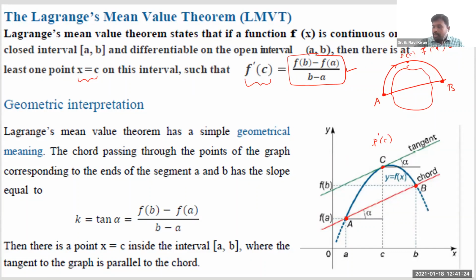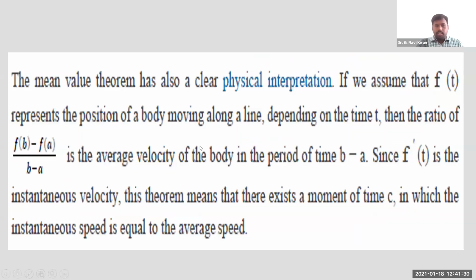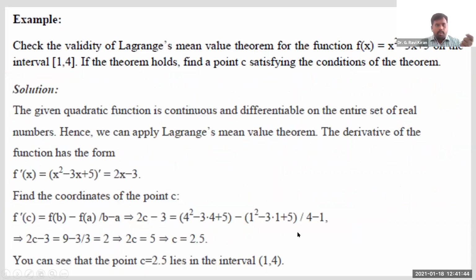Now let us again consider a problem to verify Lagrange's mean value theorem, right? Look at this function. In fact, this is what we are speaking about. Lagrange's mean value theorem says simply there exists a moment of time where the instantaneous velocity will be equal to the average velocity, right? So that's what we discussed. Now let us look at this function. You are given x square minus 3x plus 5, and it is defined in the interval 1 comma 4. Let us observe whether Lagrange's mean value theorem can be validated for this function in this interval 1 comma 4.